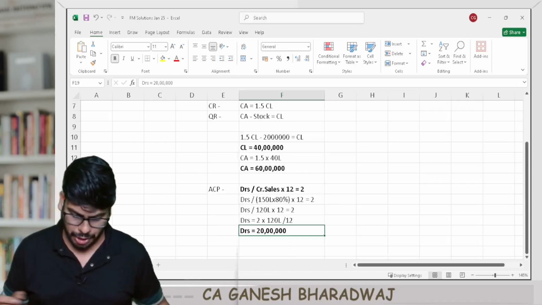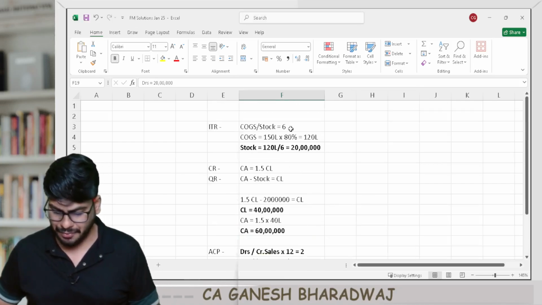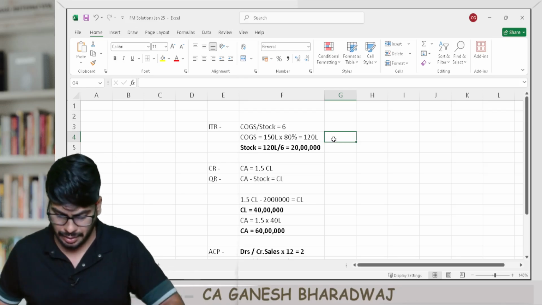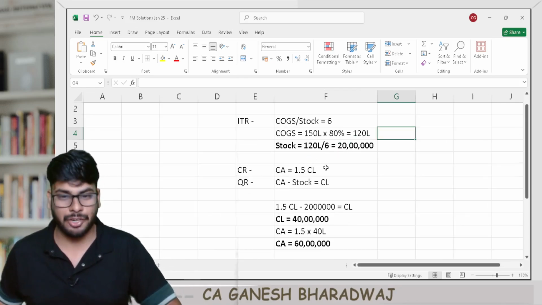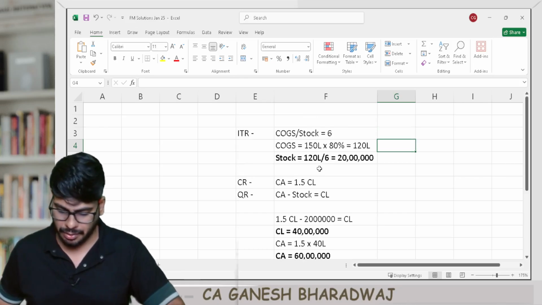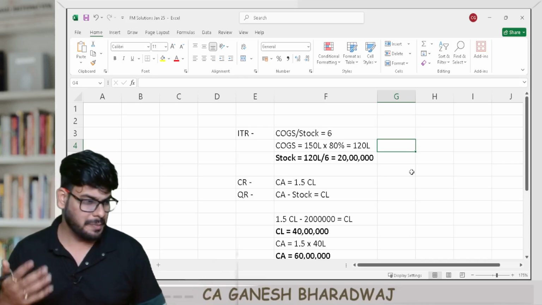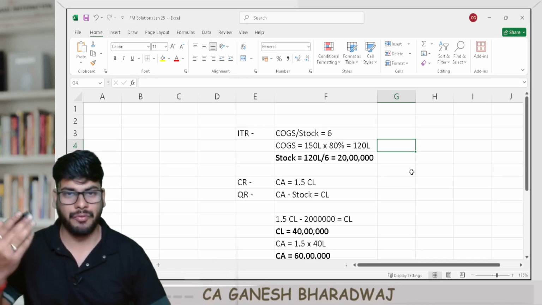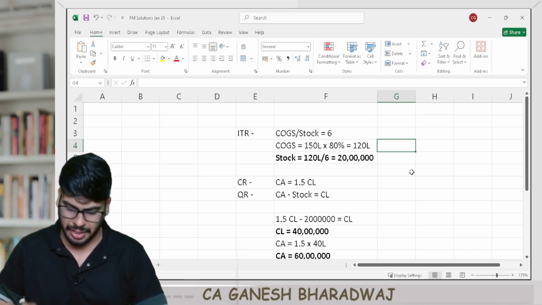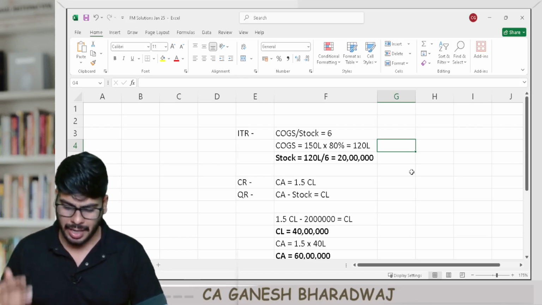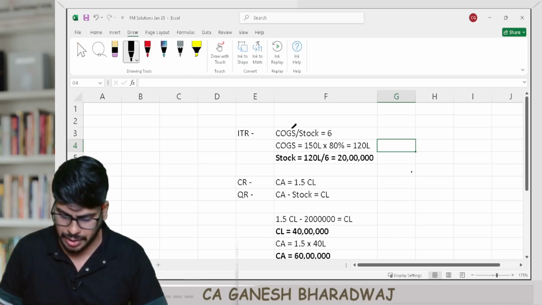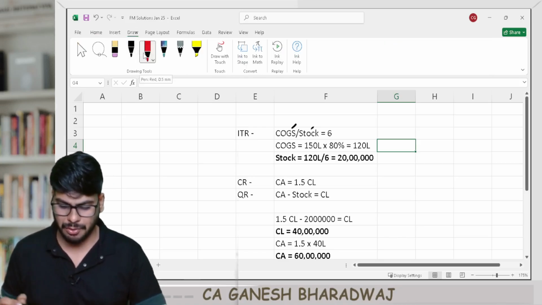Now, guys, I've just put it in an Excel format, so it will be easier for us to quickly discuss here. Of course, you don't have the luxury of using all this Excel file in your exam, but nevertheless, this is just a discussion that I'm making. Now, based on the figures given here, first, let's use this inventory turnover ratio. They've given inventory turnover ratio is 6 times, right? So the formula for that is COGS divided by your stock, which was equal to 6, right?